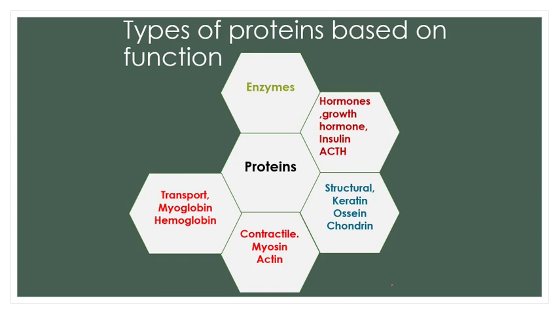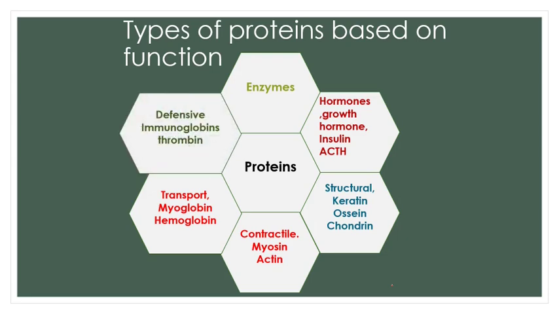Transport proteins: myoglobin present in the muscles and hemoglobin present in the red blood corpuscles. They transport carbon dioxide and oxygen to and fro between the lungs, alveoli, and the cells and tissues. So these are transport proteins. And now, most important, defensive proteins. Thrombin is a defensive protein. It is formed from prothrombin, and thrombin converts fibrinogen to fibrin. Thus it helps in blood clotting. It prevents unnecessary blood loss from a wound.